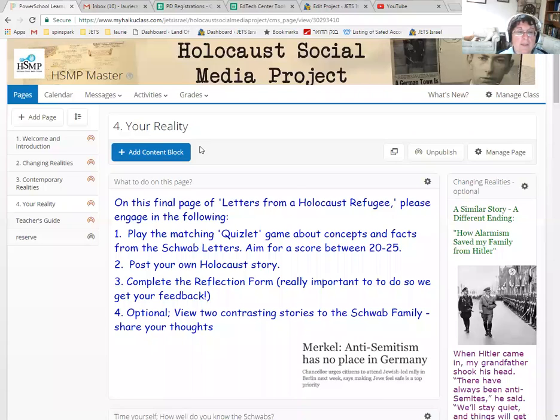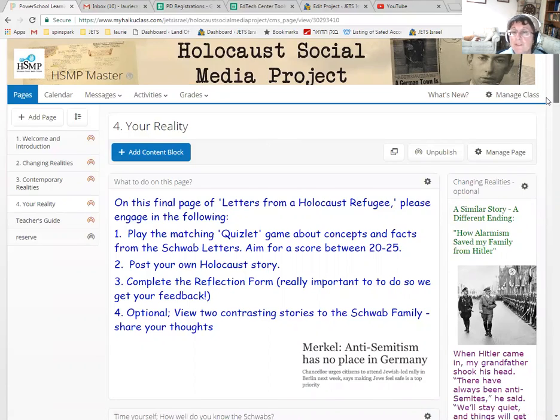This is the page where we talk about your reality. Students try to look at the Holocaust in terms of their own lives. There are 3 activities on this page. There's also 2 stories to be read. You can have the students read the stories either before or after they do the activities.